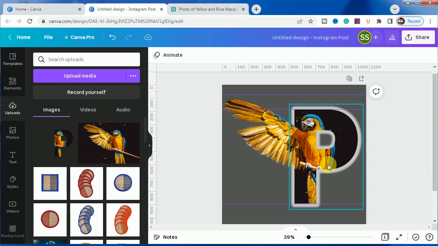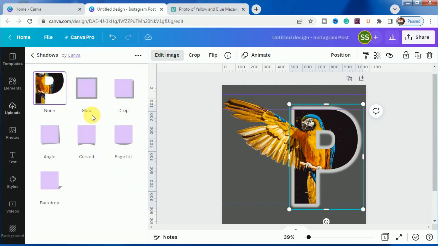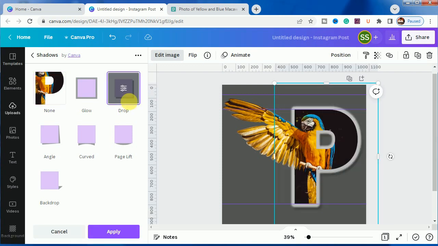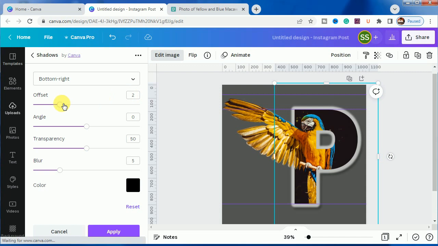So after that, to make a crop out effect, we'll again hold on this frame, this P frame, go to edit image, go to shadows, and this time click on drop shadow. Okay, so I will go to offset and increase a bit, increase the blur. Okay, and increase the transparency a bit.